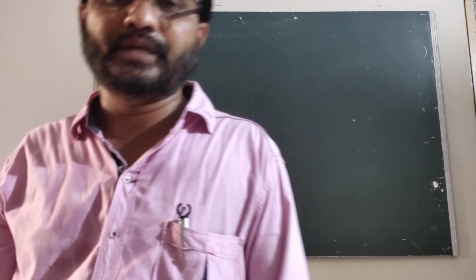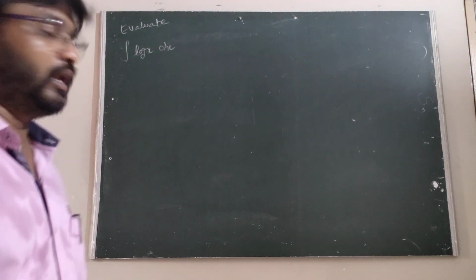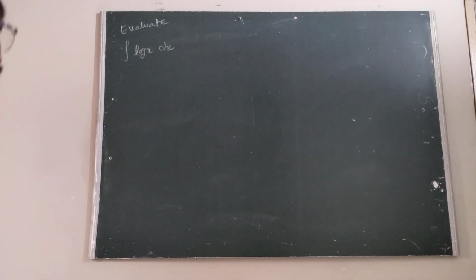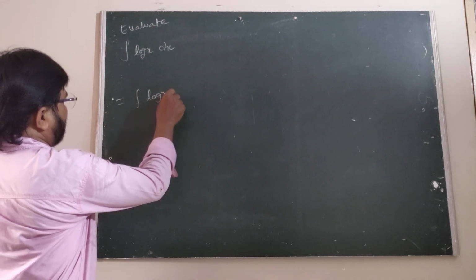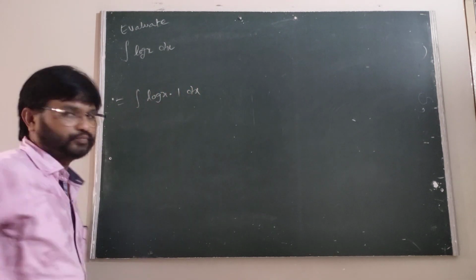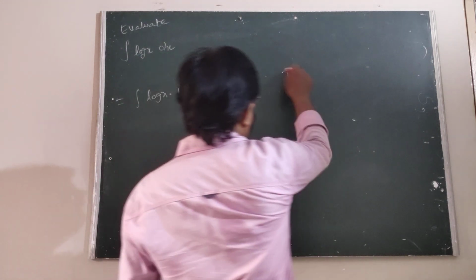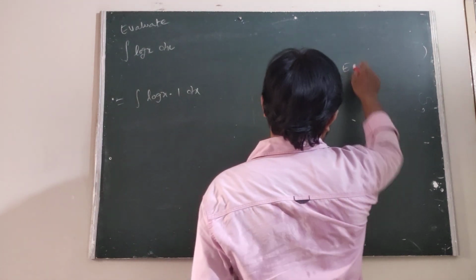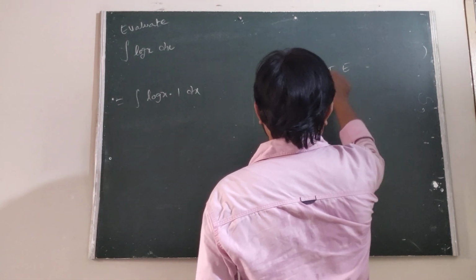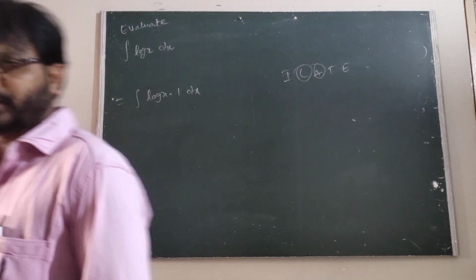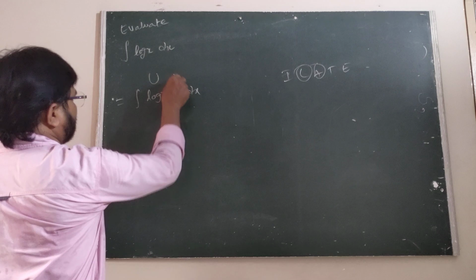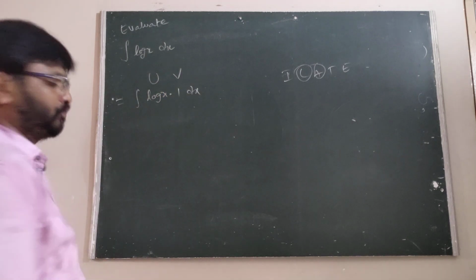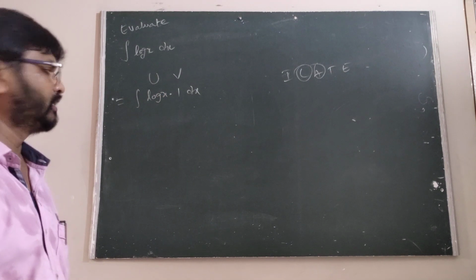Now evaluate the integral of log x dx. We can write this as the integral of log x into 1 into dx. We have to take the method ILATE. Here L is the logarithmic function and A is the algebraic function. Therefore we take u as log x and v as 1.